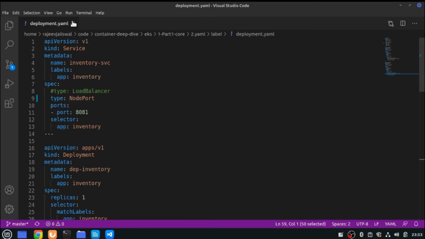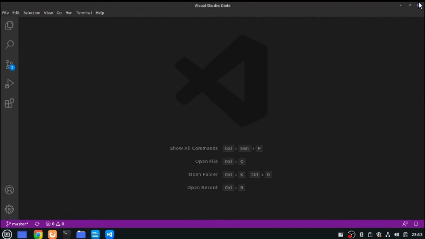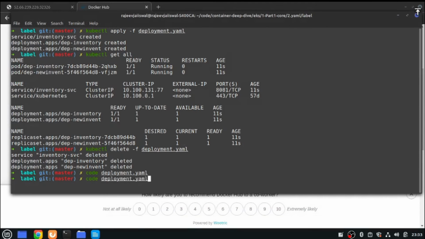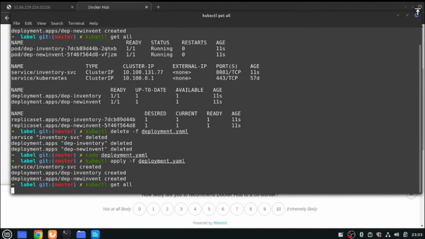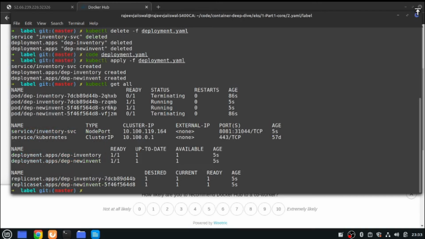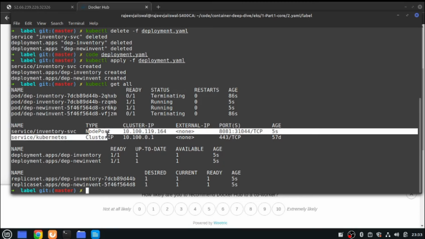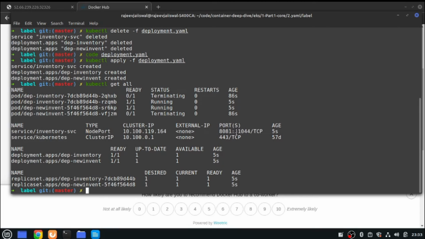This is not saved actually. Now let's deploy it again. All right, just don't get confused. There are 4. 2 are getting terminated and 2 are running. That is one inventory and one new inventory. These are getting terminated. So now service is having a node port exposed on 31044.